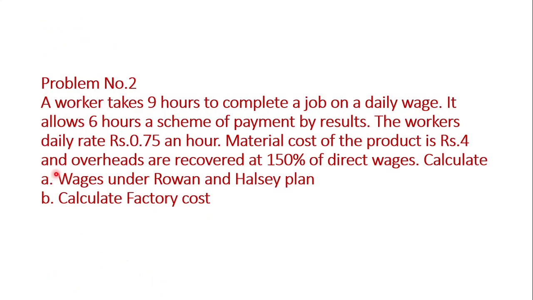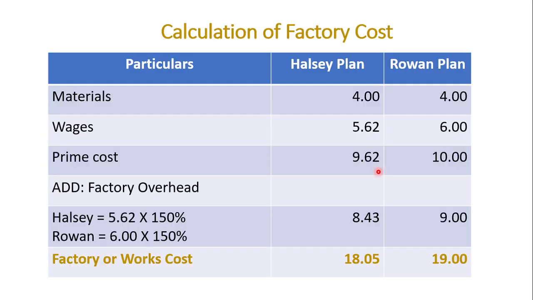The first one we have completed. Now the second one is we need to calculate the factory cost. What are the things given for calculating the factory cost: material cost is given, rupees 4. Material cost of the product is rupees 4 and the overheads are recovered at 150% of direct wages. Okay, let us calculate the factory cost.